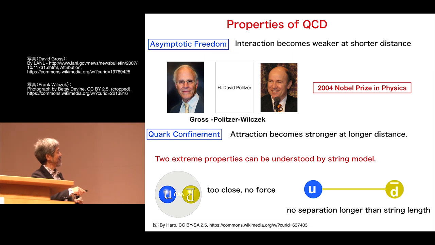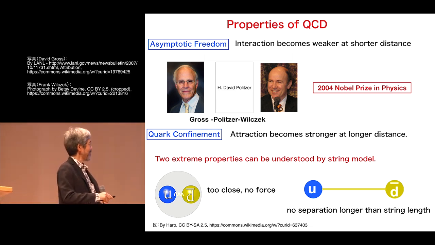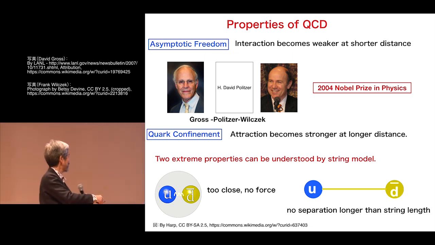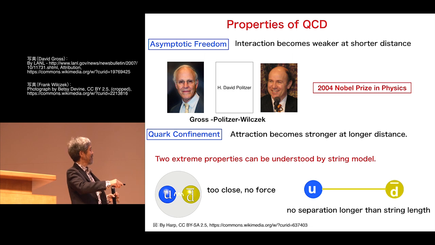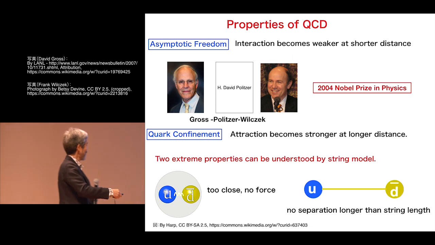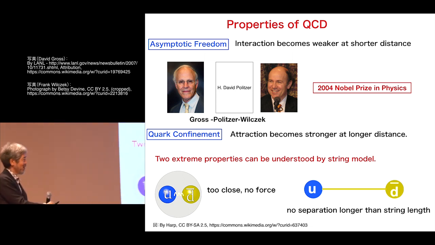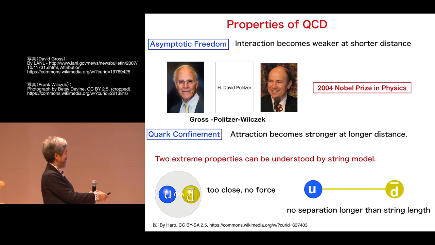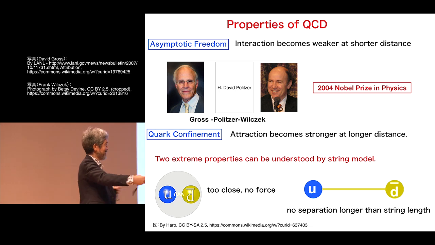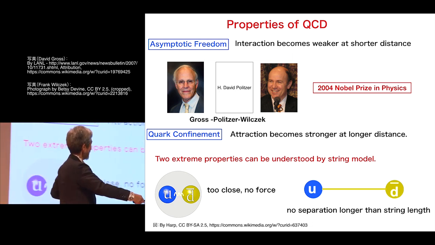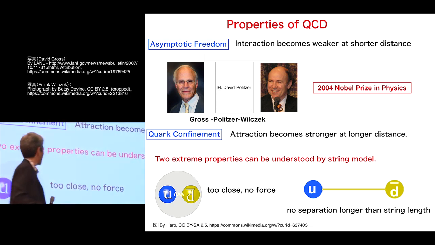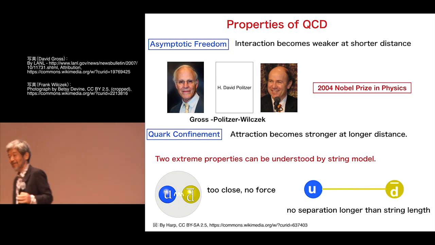And these two extreme properties can be understood by a so-called string model. For example, for a meson with an up quark and an anti-down quark, suppose there is some string in between. If they are close enough, there is no effect because the string doesn't affect them at all. However, if you try to separate them, they cannot separate longer than the string length. So that is the picture or model.